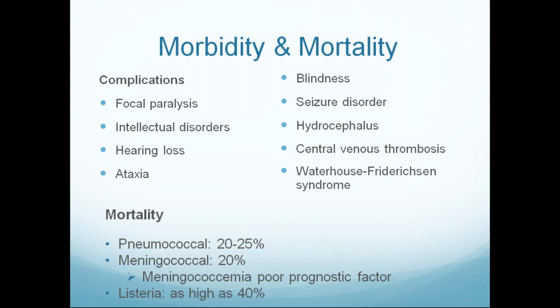space, and cerebral venous thrombosis due to inflammation of dural sinuses, and Waterhouse-Friderichsen syndrome, a severe adrenal insufficiency seen in patients with meningococcal meningitis. This Waterhouse-Friderichsen syndrome is classical or pathognomonic of meningococcal meningitis. There is severe adrenal insufficiency, and the patient develops severe hypotension refractory to IV inotropes or IV crystalloids. This carries a higher mortality rate of around 40 to 50%. The mortality rate of Listeria meningitis is around 40%.